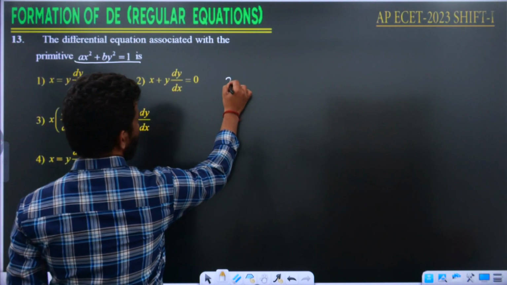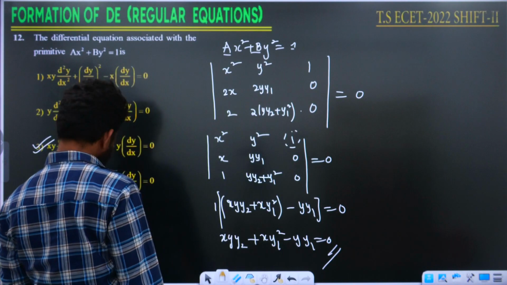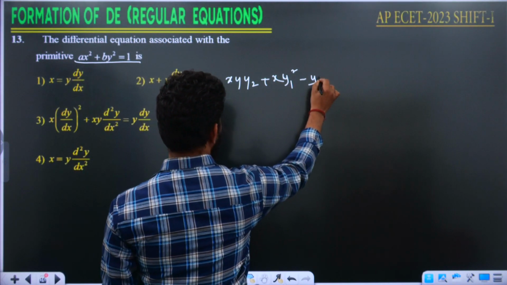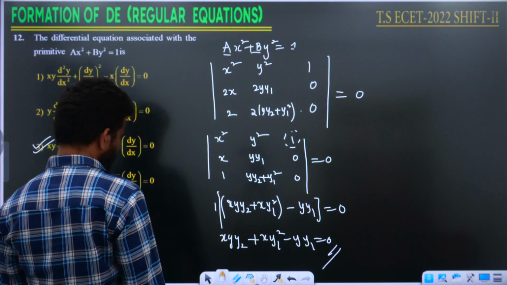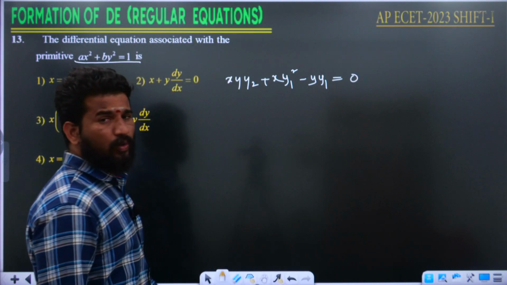xy y2 plus xy1 square minus y1 is equal to 0. Then what would be the answer here?